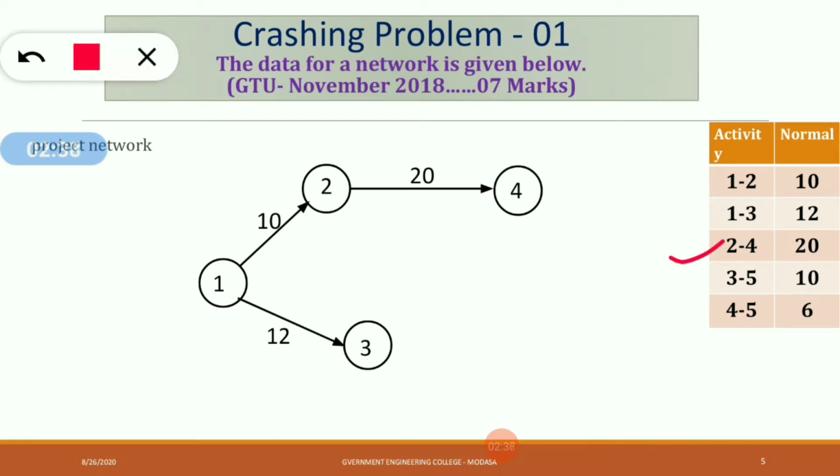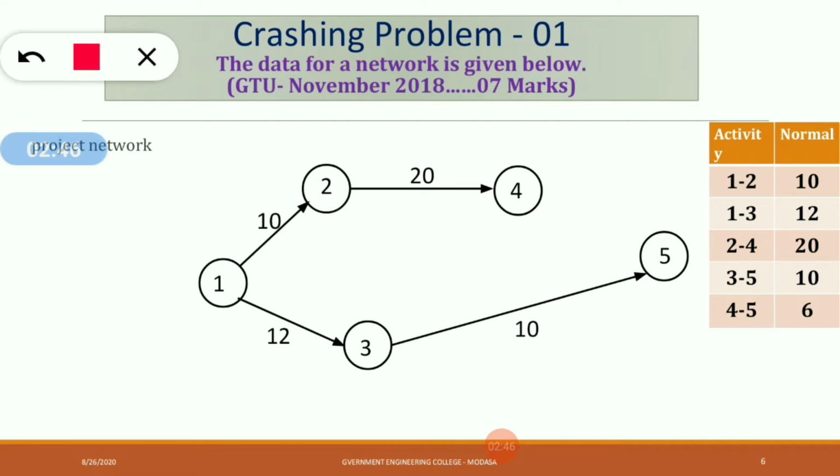This is activity 2 to 4, and the time is 20 days. Activity 3 to 5, the time is 10 days. And the last activity, 4 to 5: join event 4 to 5, and the corresponding time is 6. So this is our network diagram.